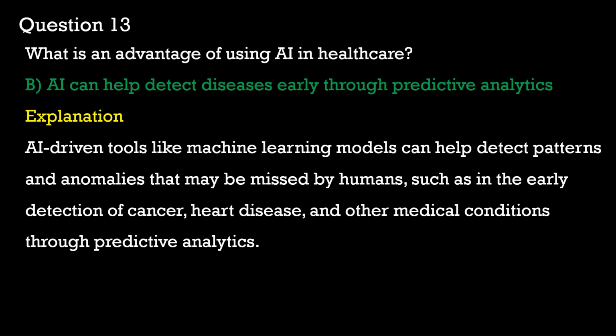An example of AI in healthcare is in radiology. AI algorithms analyze medical images to detect conditions like tumors, and it is often good with early detection, leading to more successful treatments.